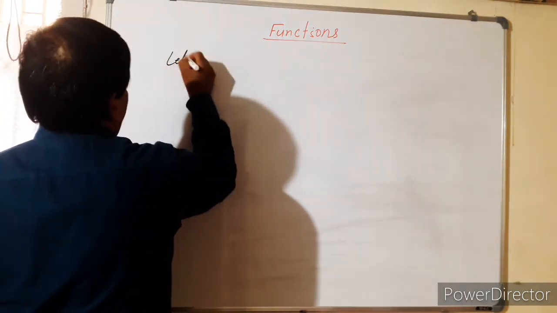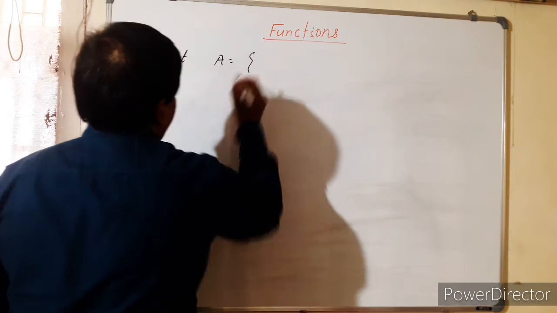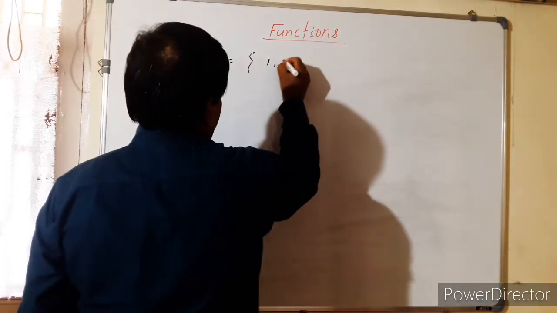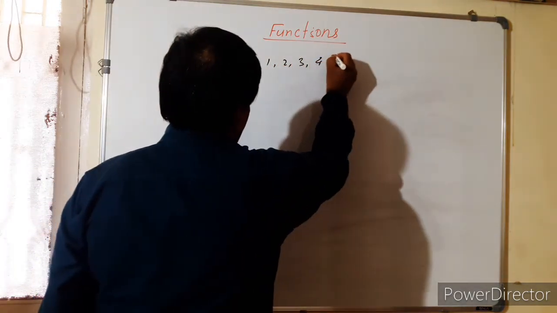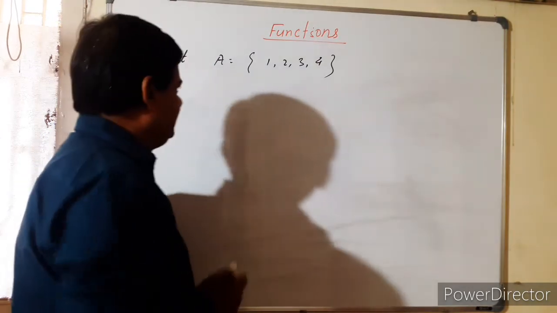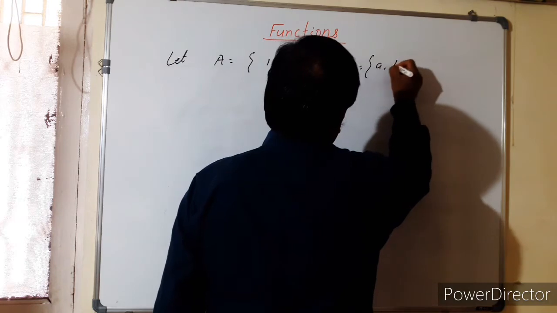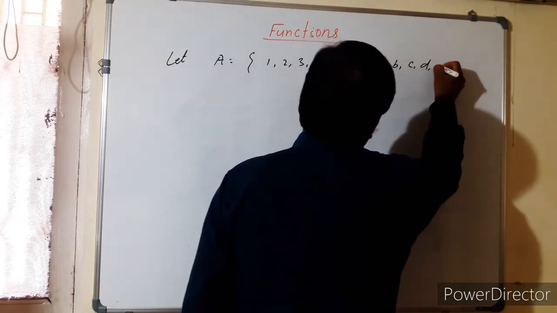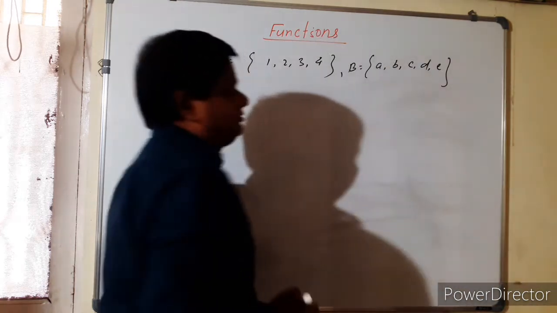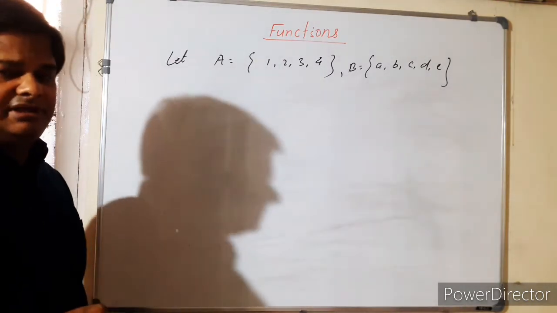Let A equal to 1, 2, 3, 4. This is a non-empty set, and B is a, b, c, d, e. B is also a non-empty set.